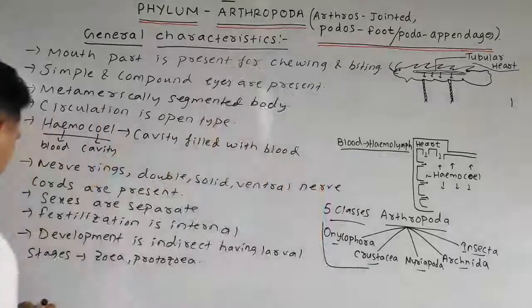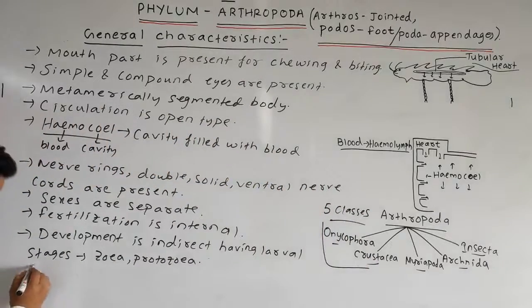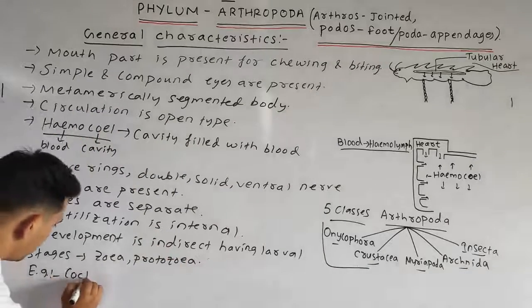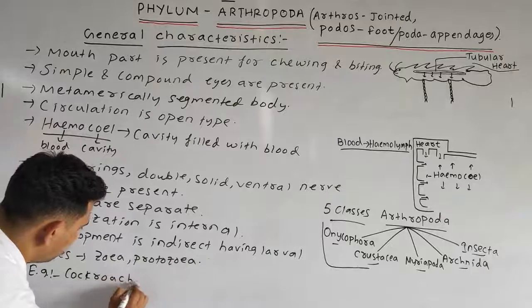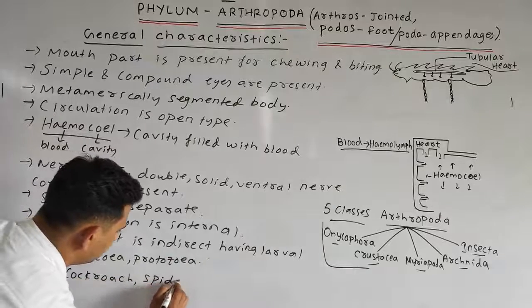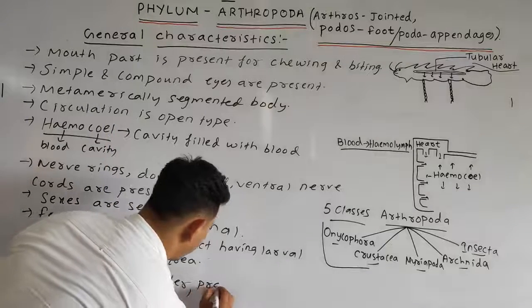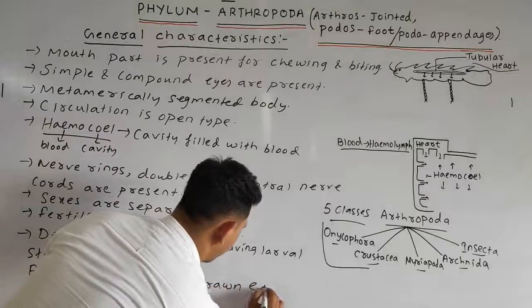One important point, I left the examples. Common examples you can give are cockroach, spider, prawn, etc.